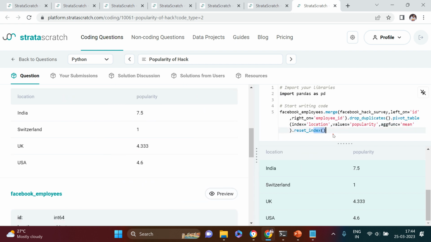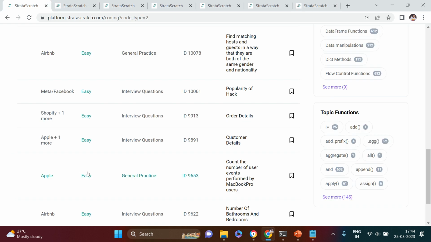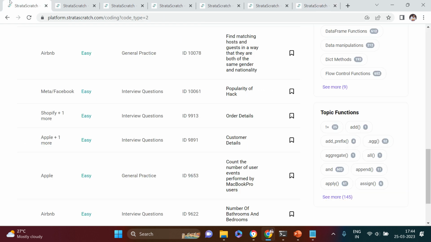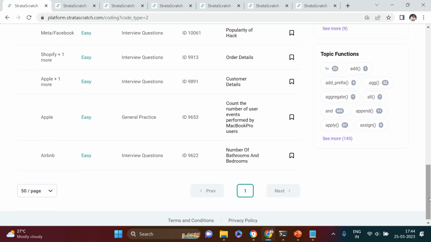In case you get any doubt, put that into the comment section. I'll definitely try to help you out. Okay, the next one. This question was from Facebook or Meta. What was this question? Popularity hack. This is done. How many are we left with? Four more questions to go. Stay with me, guys.